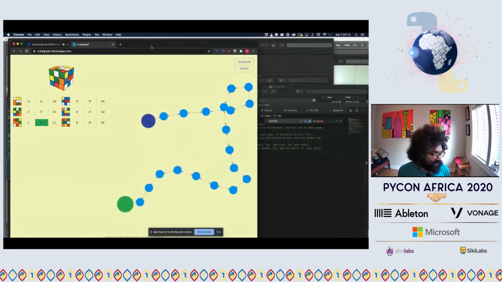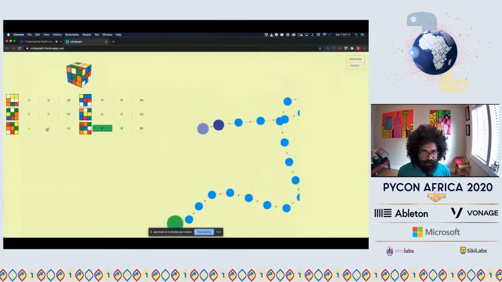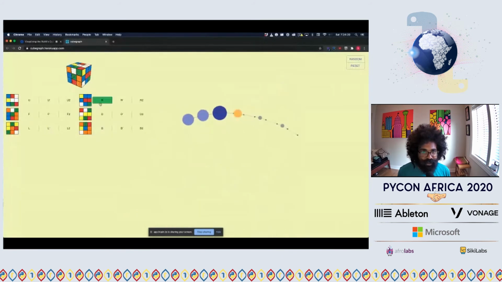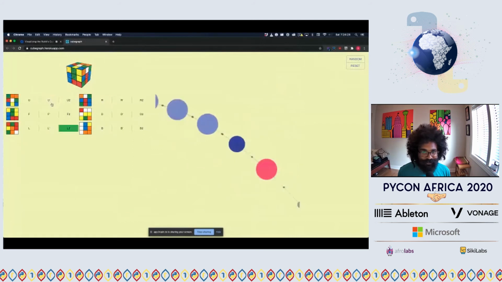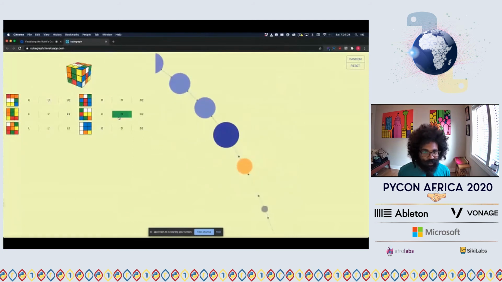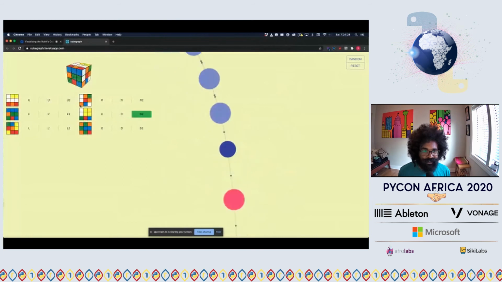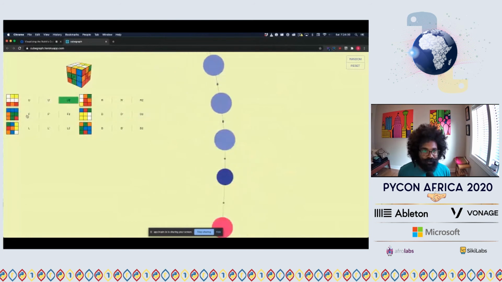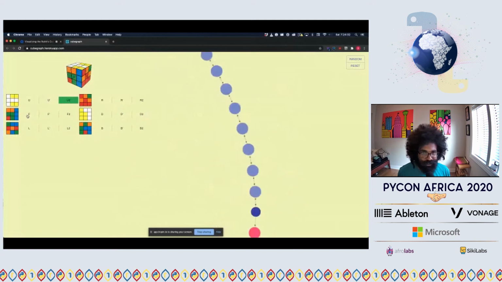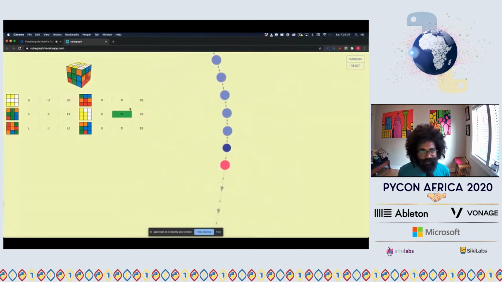Yeah, so I'm just showing the current page itself, so feel free to check it out. I wrote this, but I'm not ashamed to say I've spent a lot of time just clicking this and watching the solver in action. It's kind of fun. If you're learning to solve the cube, it could be a good learning tool as well for demystifying it.